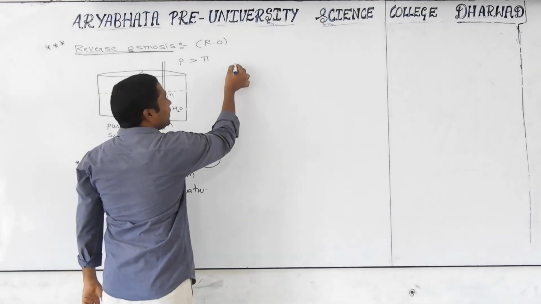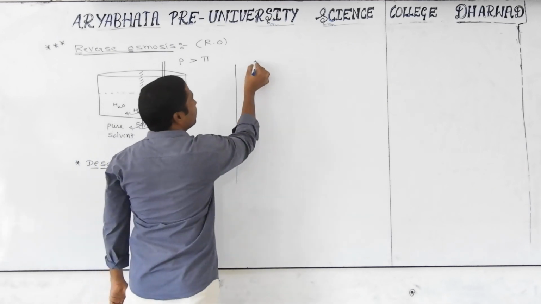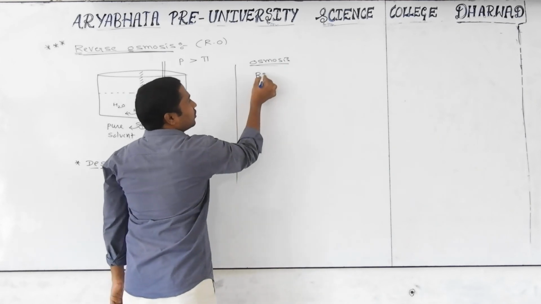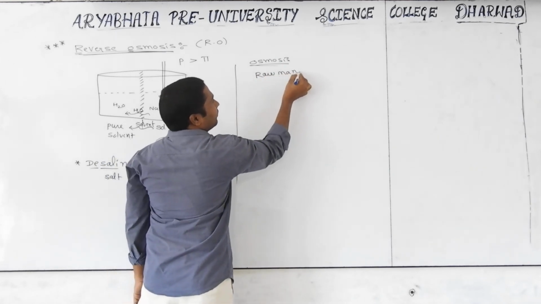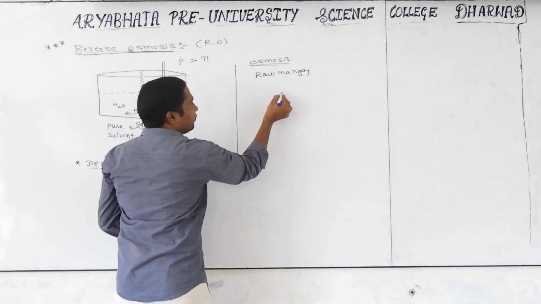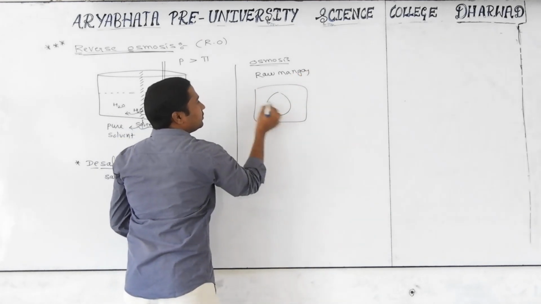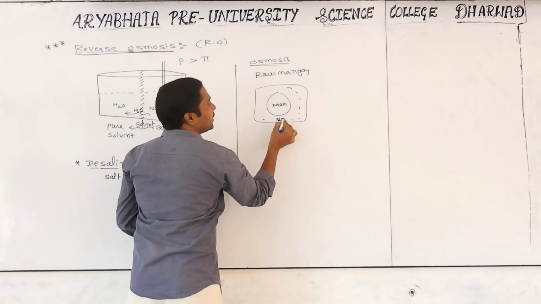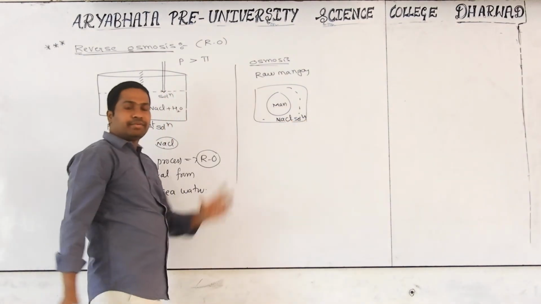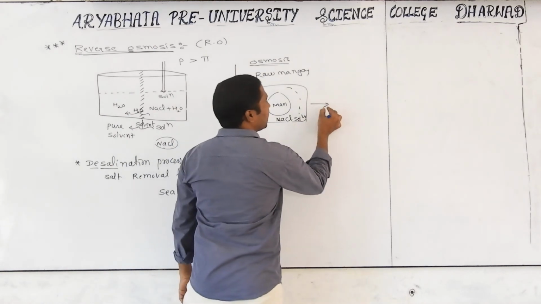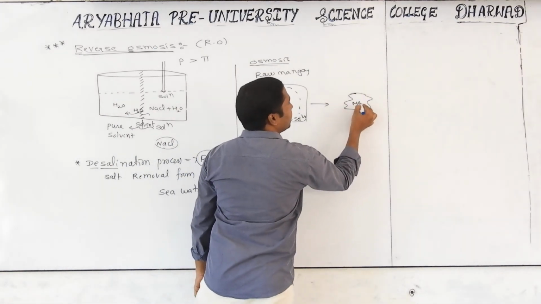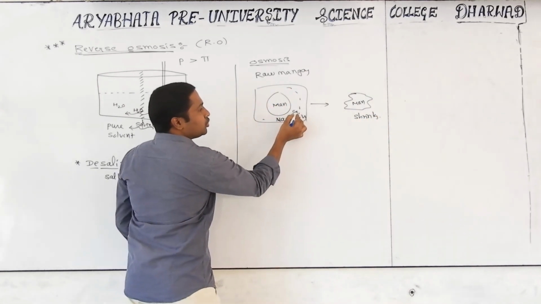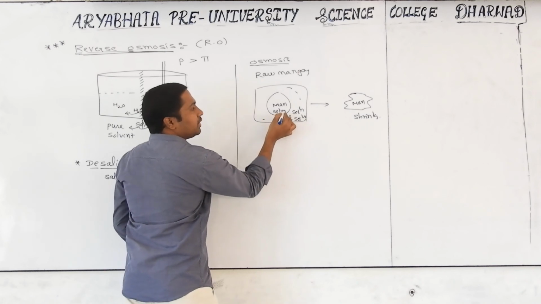Yes. Now I will give you one or two examples of where we observe osmosis in our daily life. Just take raw mangoes. If you place raw mangoes in salt water, nothing but NaCl solution, definitely their shape will change. They shrink. The mangoes will shrink. Why? Do you observe anything? Outside, what will be there? Solution. But inside, what will be there? Solvent, the water.